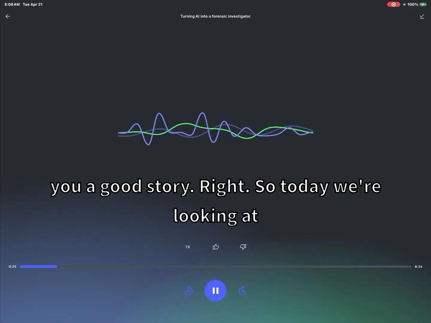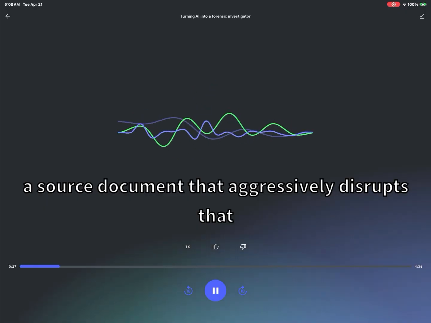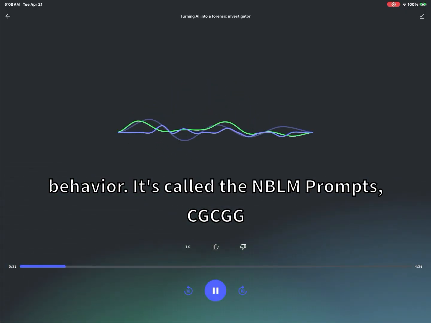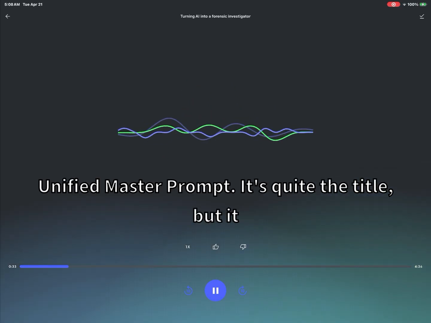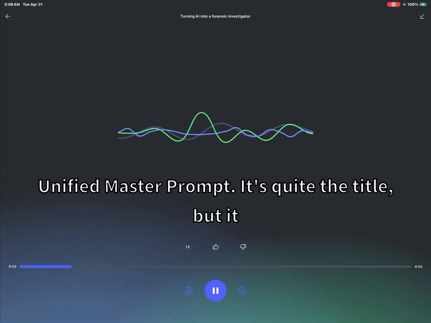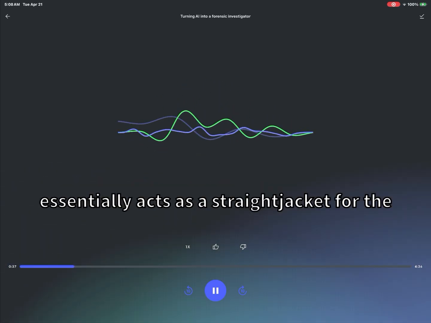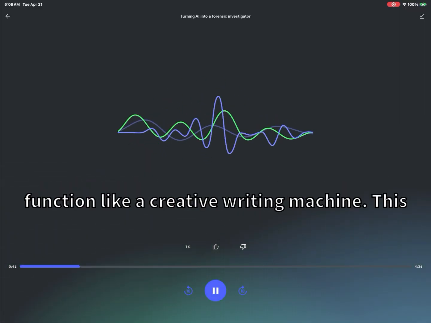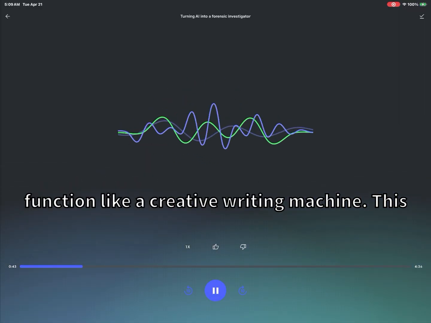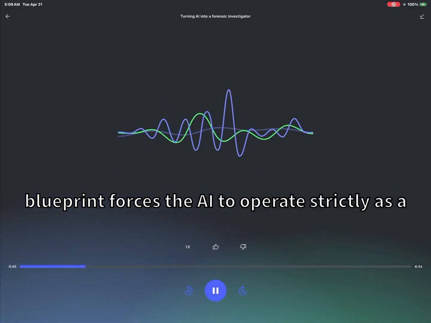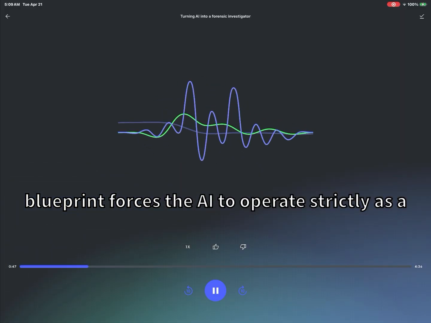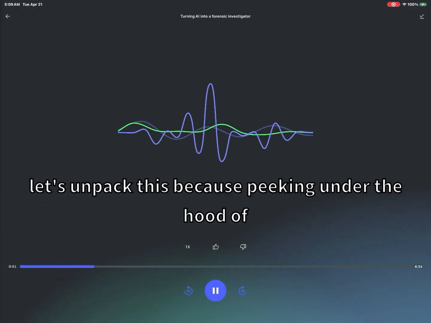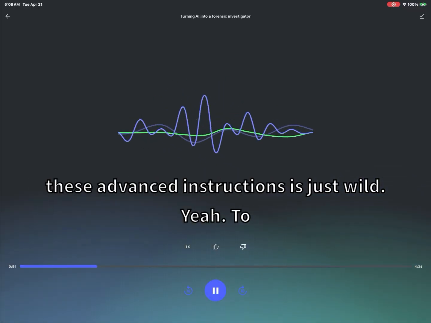Right. So today we're looking at a source document that aggressively disrupts that behavior. It's called the NBLM Prompts, CGCCG Unified Master Prompt. It's quite the title, but it essentially acts as a straitjacket for the model's attention mechanism. Instead of letting it function like a creative writing machine, this blueprint forces the AI to operate strictly as a rigorous, disciplined forensic investigator. Okay, let's unpack this, because peeking under the hood of these advanced instructions is just wild.